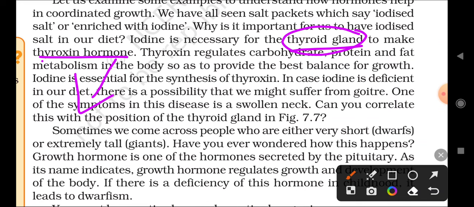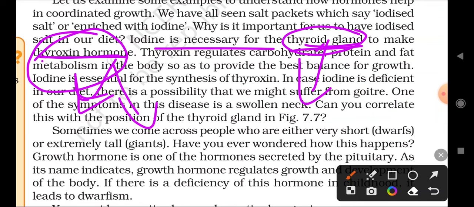This is a very important point. The thyroid gland secretes the thyroxine hormone, and iodine is necessary for the thyroid gland to make it. This is why iodine is necessary for human beings. A one-mark question may come: which hormone is secreted by the thyroid gland? You can write automatically: thyroxine hormone.